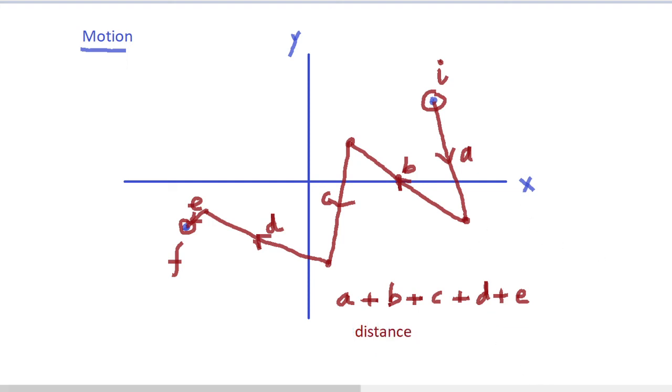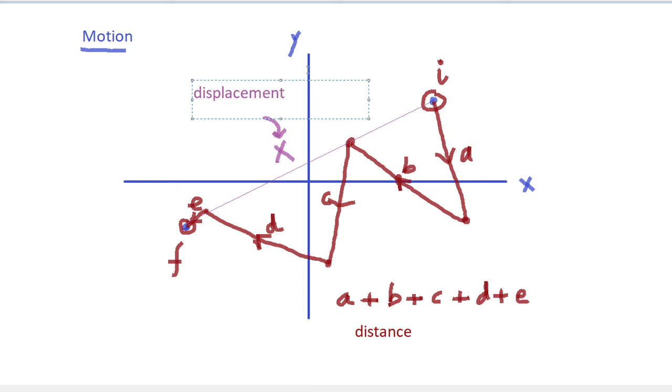On the other hand, if we draw a straight line from the initial position to the final position like this, then the length of this straight line, suppose the length of this line is x, gives us the shortest distance between these two positions, and this shortest distance between the two positions, that is the initial position and the final position, is called the displacement of the object.